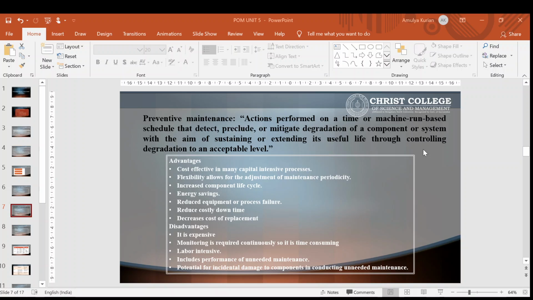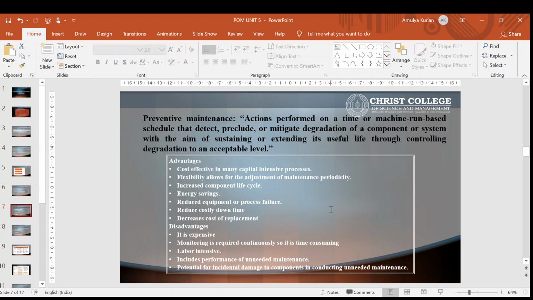Now, looking into the advantages and disadvantages. Advantages are that it is cost effective in many capital intensive processes. If a lot of capital is invested in procuring the machines, this will be a very cost effective method by which we can make sure that the equipments are in good condition.